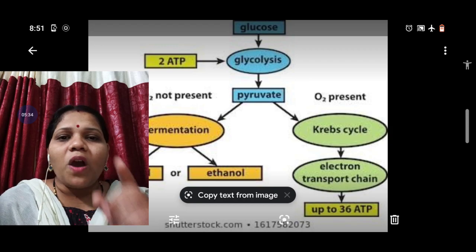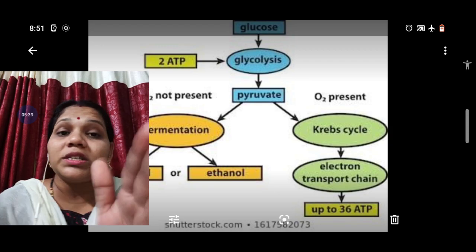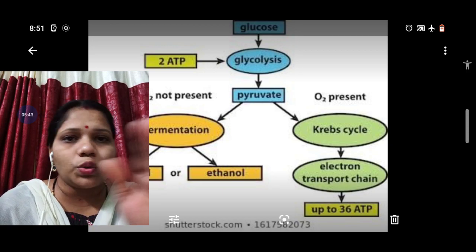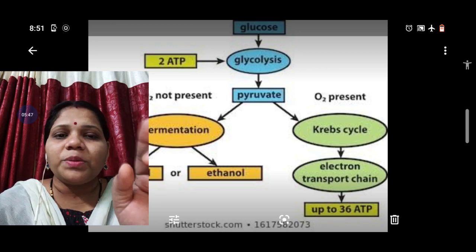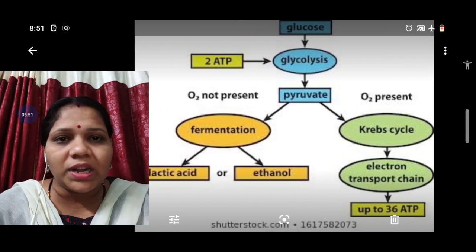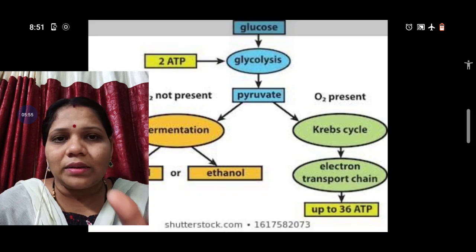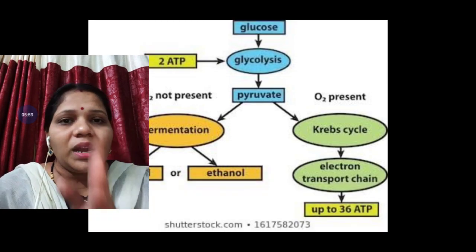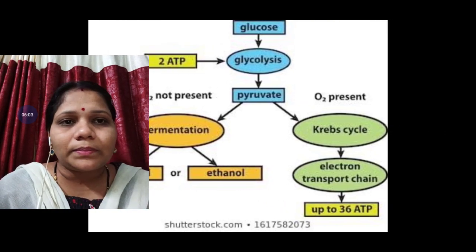So if the oxygen is absent, what happens? The pyruvic acid, and for these two processes, glycolysis is a common process. After glycolysis, if the oxygen is absent, it enters the step known as fermentation, and it gives ethanol in plants. In a plant cell, if oxygen is absent, it gives ethanol. But in an animal cell, if oxygen is absent, it gives lactic acid.